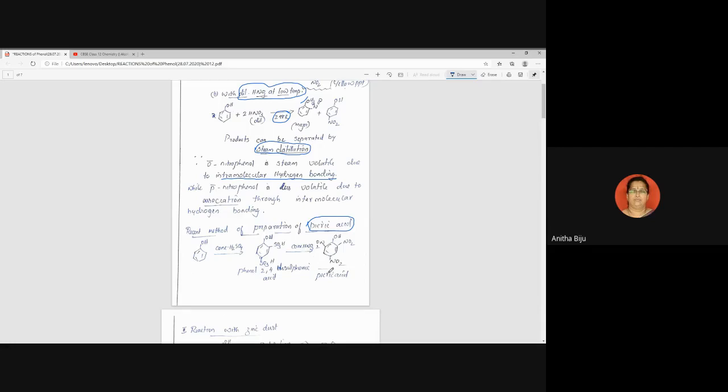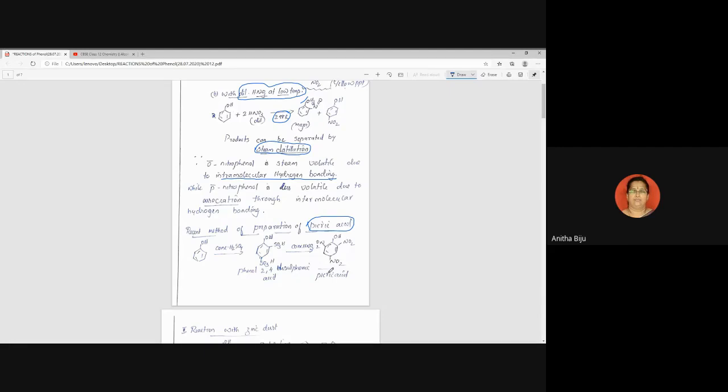Or, the recent method of preparing picric acid: when phenol is treated with nitrating mixture. What is nitrating mixture? This is a single sentence we can use. It is 1:1 proportion of concentrated HNO3 and H2SO4. Here it is expressed in 2 steps. That means in the medium, the reaction takes place in 2 steps.